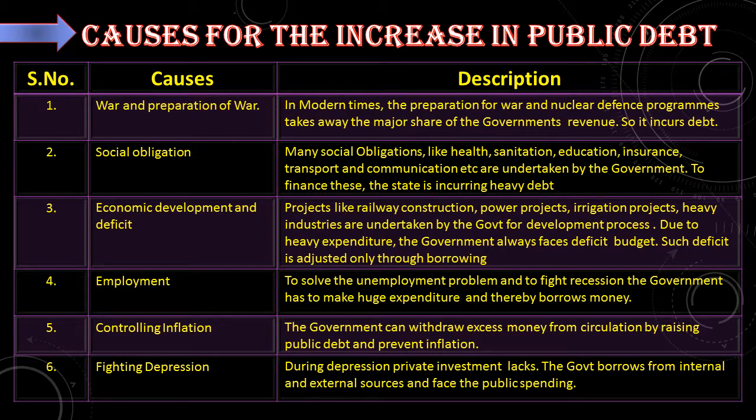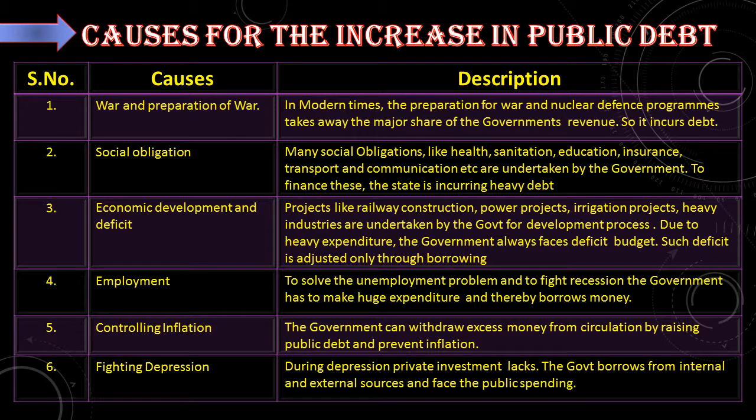are undertaken by the government. To finance this, to start this, to set up this, the state is incurring heavy debt. Third, economic development and deficit. Projects like railway construction, power projects, irrigation projects, heavy industries are taken by the government for the development process. Due to heavy expenditure, the government always faces a deficit budget. Such deficit is adjusted only through borrowing. Due to lack of money, the government is forced to borrow from other sources.